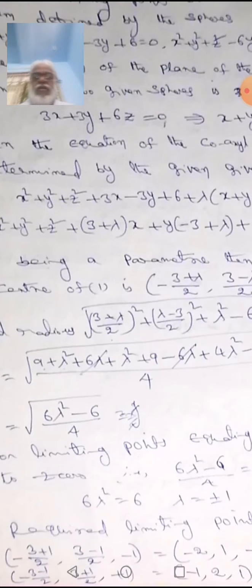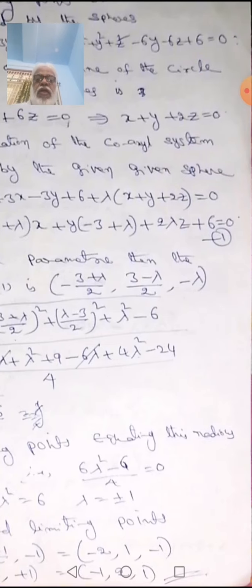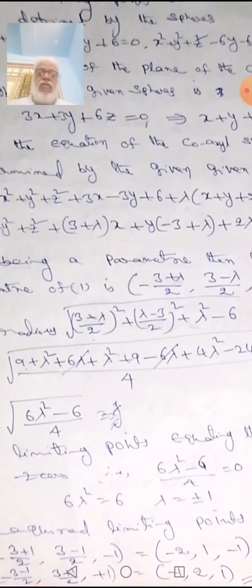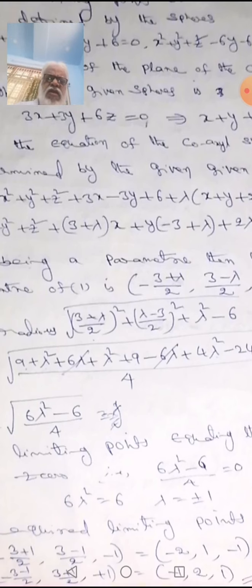For limiting points, we know the equation of this radius is 0. How to find the limiting points? Limiting points means the center of the dot sphere is called the limiting point.